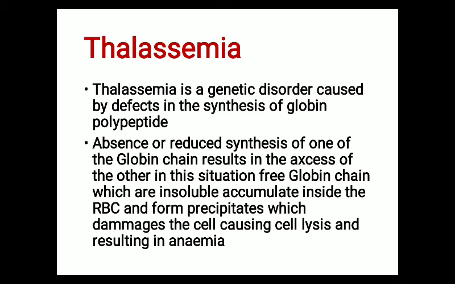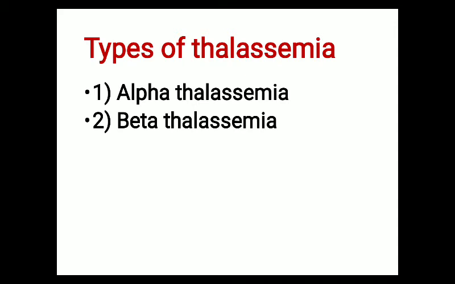In this situation, free globin chains, which are insoluble, accumulate inside the RBC and form precipitates which damage the cell, causing cell lysis and resulting in anemia. So this is the cause of thalassemia. Thalassemia is further divided into alpha thalassemia and beta thalassemia.